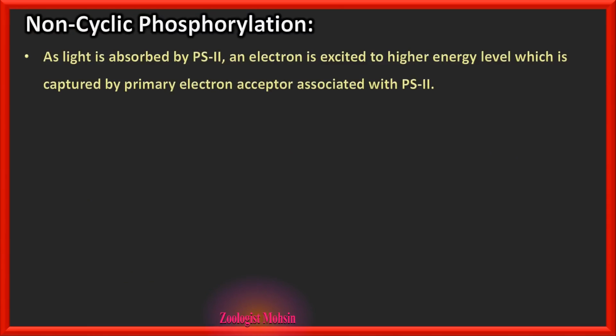Non-cyclic phosphorylation. Although it is very boring, here you will find it interesting. As light is absorbed by PS2, an electron is excited to a higher energy level, which is captured by the primary electron acceptor associated with PS2.